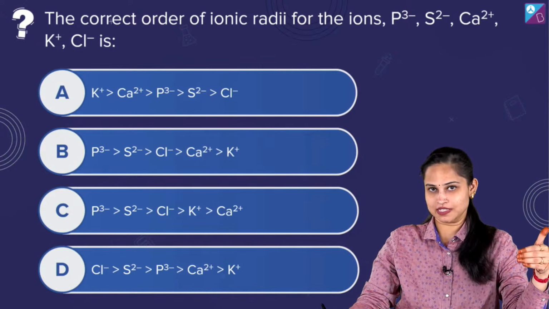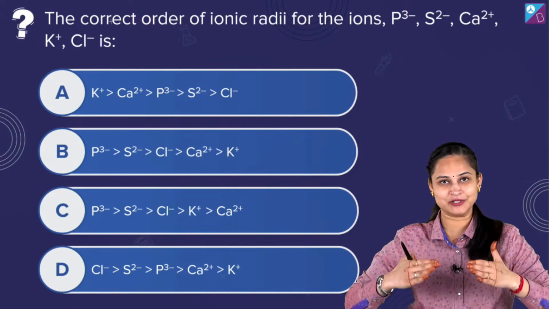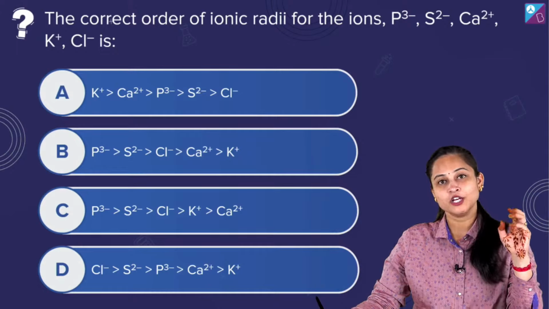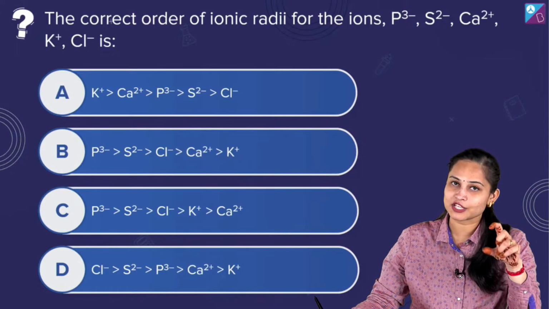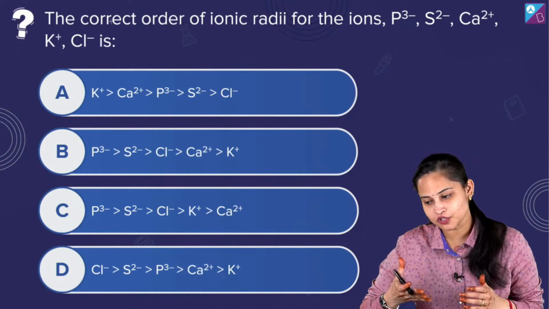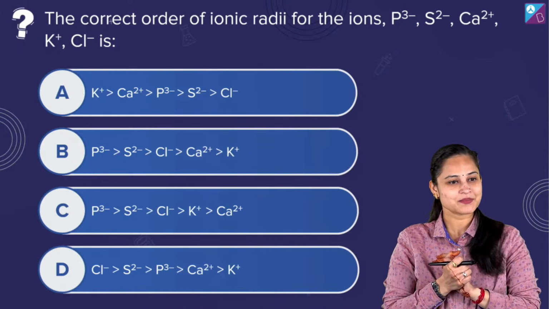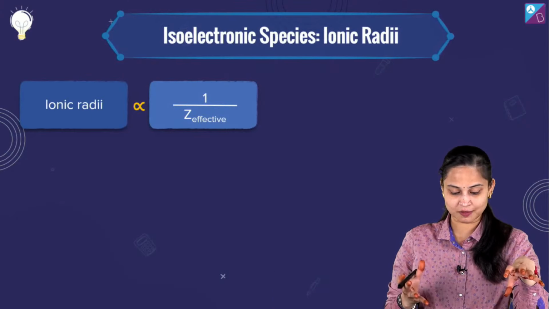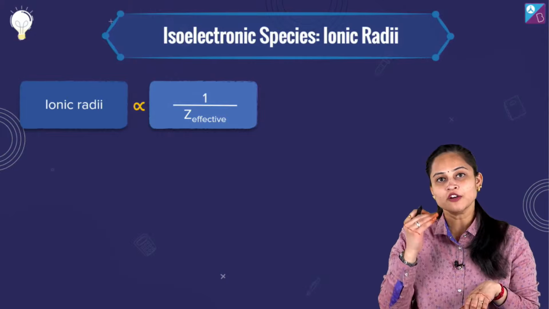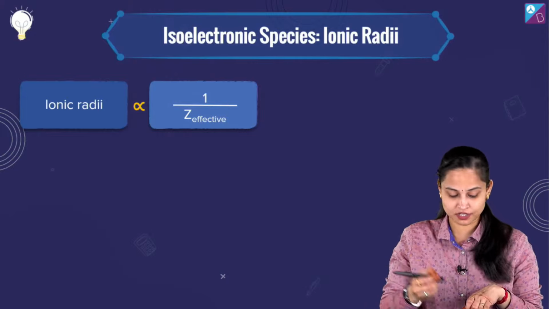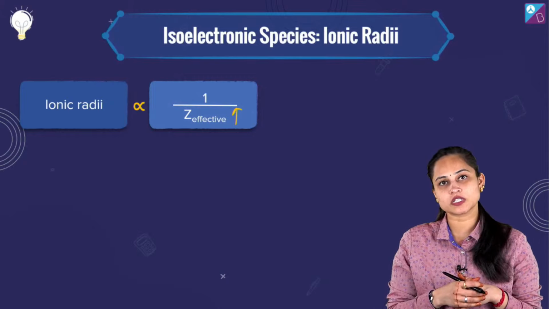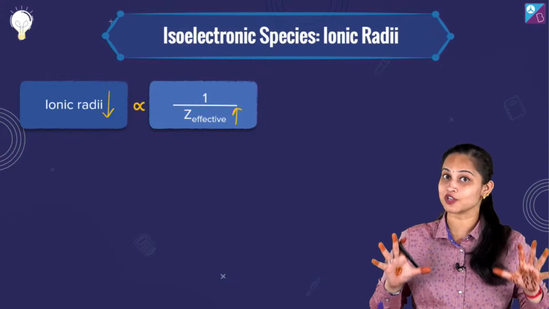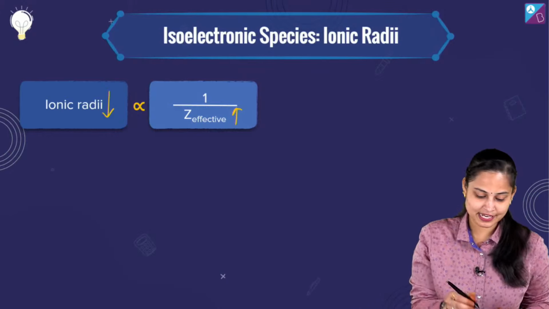Now for isoelectronic species, as the nuclear charge increases, what happens then? Radius decreases. Now greater the positive charge, lesser the size of the atoms, and greater the negative charge, lesser will be the size of the ions, isn't it? Yes, that's absolutely fine. So for isoelectronic species, as the nuclear charge increases, their radii decreases. Greater is the positive charge, then lesser the size of the ion.